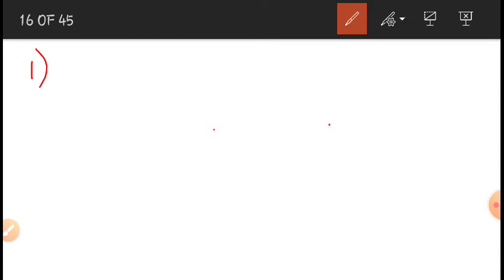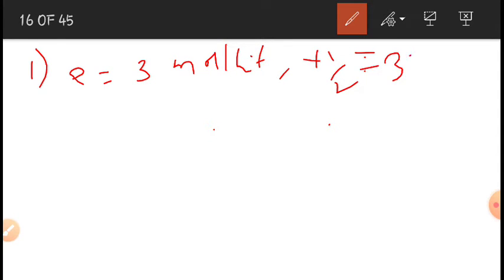First problem: if the initial concentration of the reactant is 3 moles per liter, and the half-life of a zero order reaction is 300 seconds, then what is the rate constant of zero order? I am writing here K0, meaning zero order reaction. What is the value of K, that is, the rate constant?